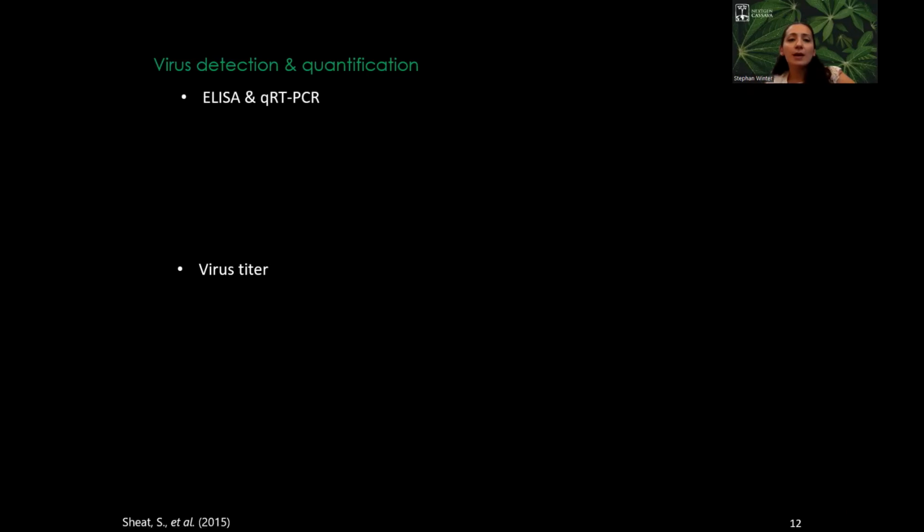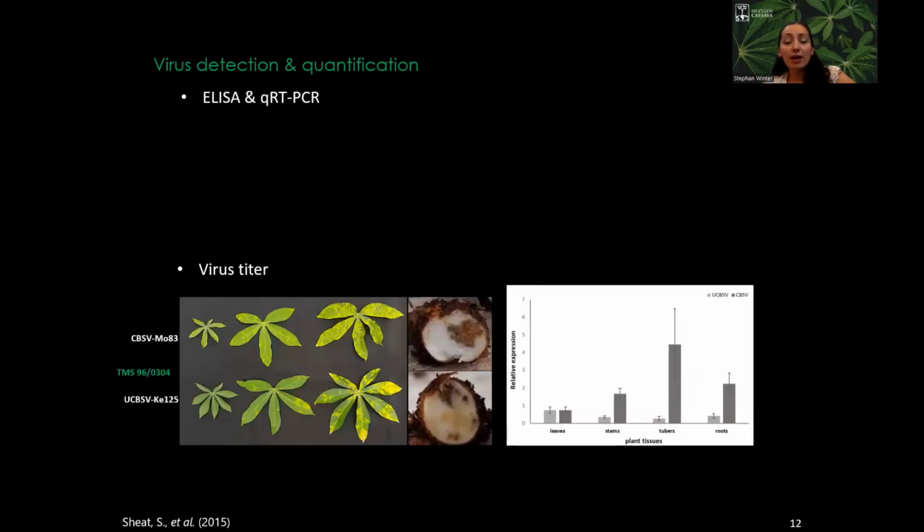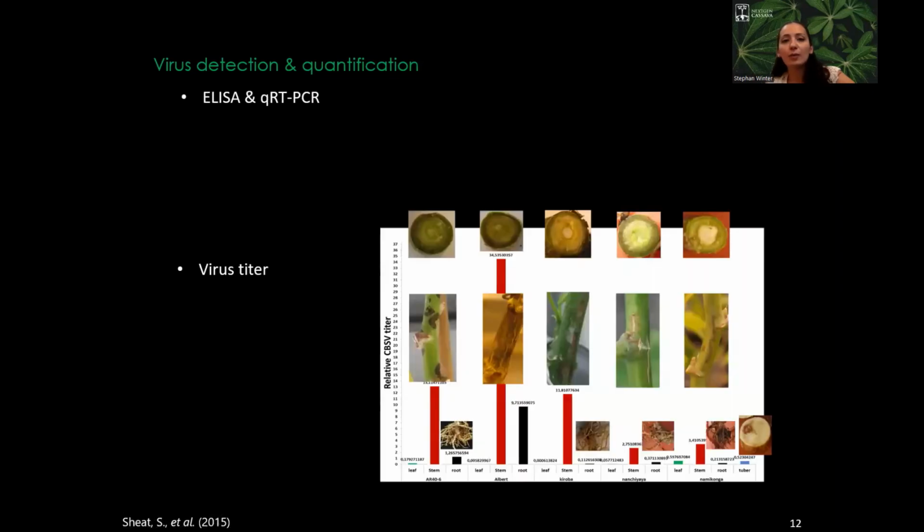Four to six months is good enough to also include the resistant ones. Also, we know that cassava has a stem and tuber, and they play a major role in the infection. As you see here, the tuber has also accumulated a high virus titer. So we should not forget the role of the tuber in the infection. And this is not only in the susceptible plant. Moreover, in the resistant plants, Namikonga and Nachinyaya, you see that when you cannot detect the virus in the leaf, you can still detect it in the stem and the root.